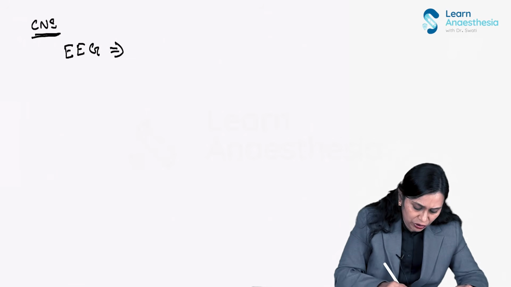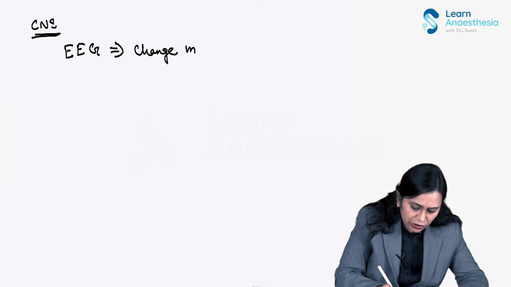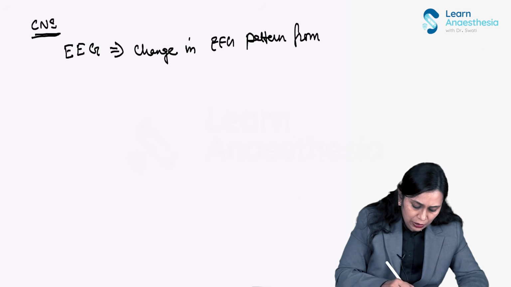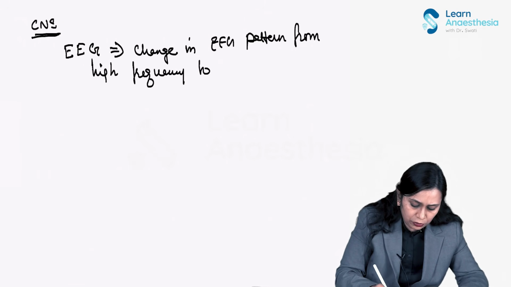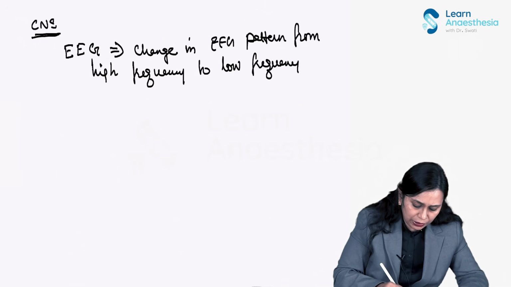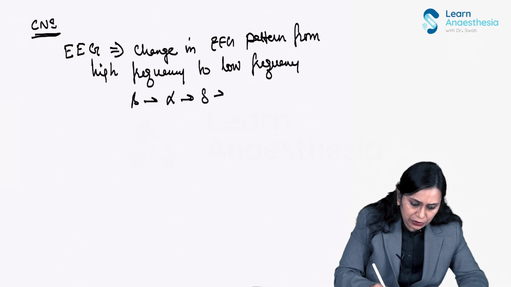So the change in EEG pattern is from high frequency to low frequency waveform, that is from beta to alpha to delta to theta.